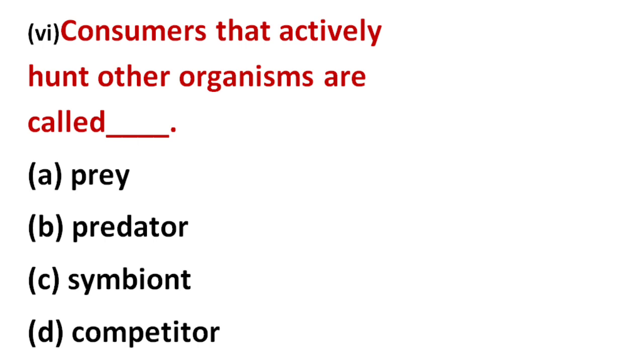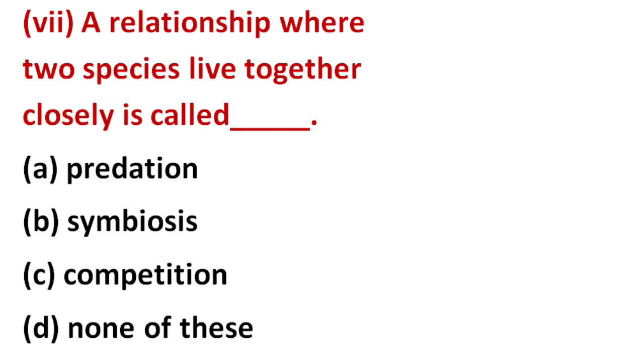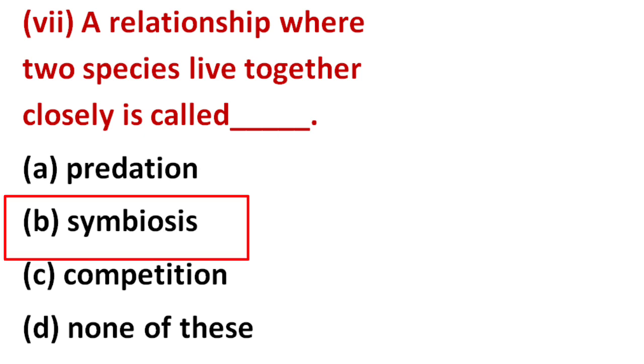Number 6: Consumers that actively hunt other organisms are called prey, predator, symbiote, competitor. The right answer is predator. Number 7: A relationship where two species live together closely is called predation, symbiosis, competition, none of these. The right answer is B, symbiosis.